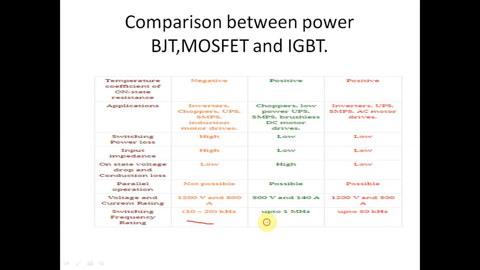In MOSFET it is up to 1 megahertz and in IGBT it is up to 50 kilohertz. These are some points related to the comparison between power BJT, MOSFET and IGBT. Here chapter number one is completed because in this chapter only three devices are studied: the power BJT, the power MOSFET and the IGBT.